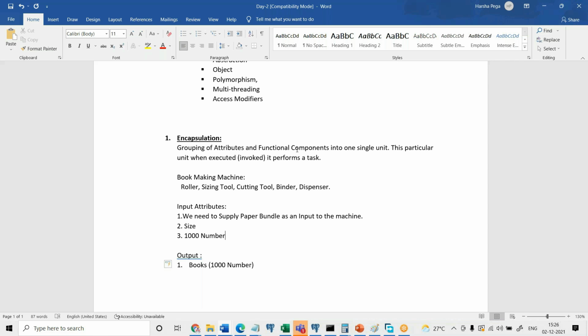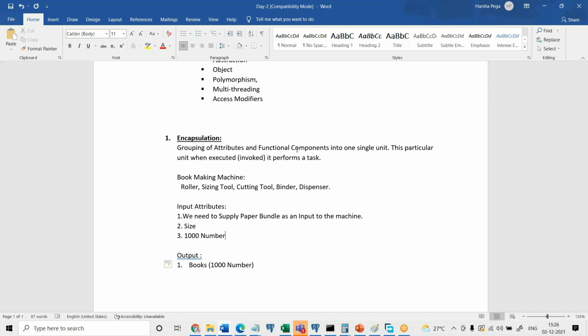That means I can use this underlying methodology and give it a form in the real world, so that it is going to perform the required task.